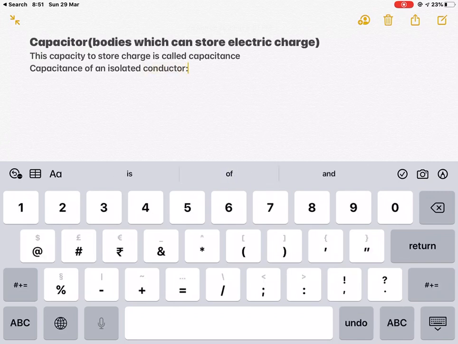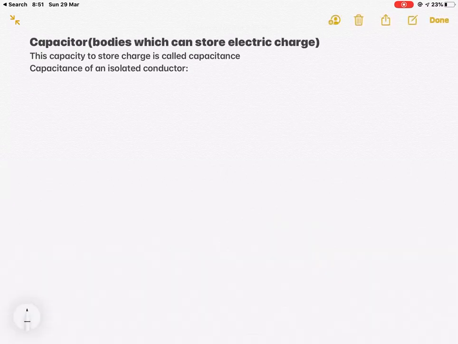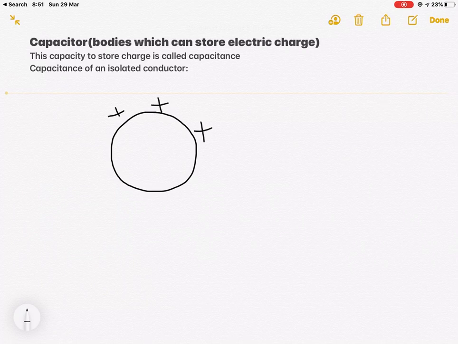Now let us take a sphere carrying some positive charge. Let the positive charge carried by this sphere be Q.